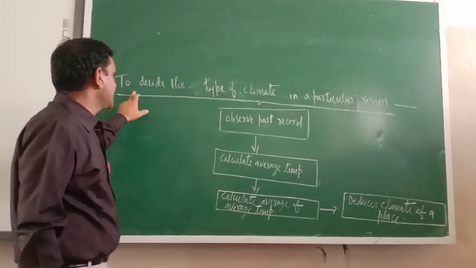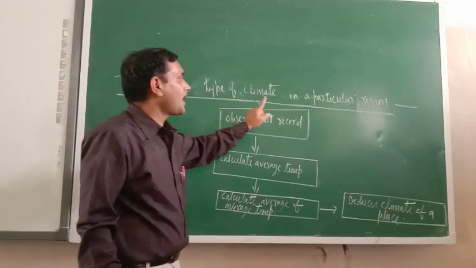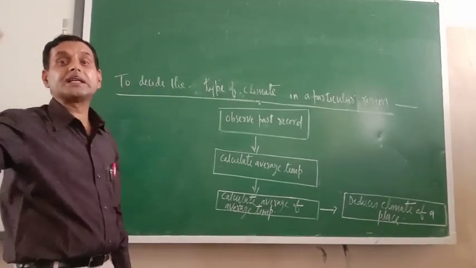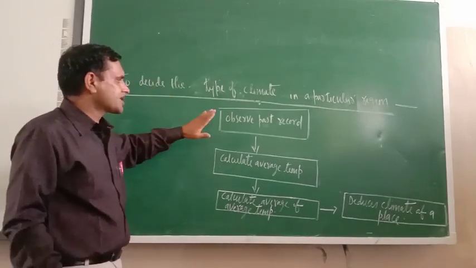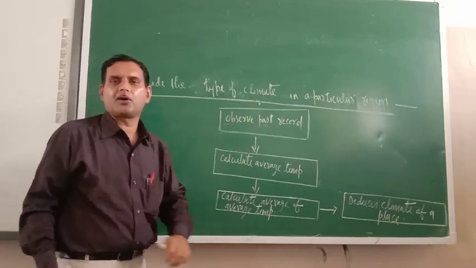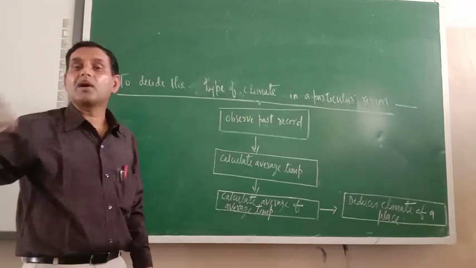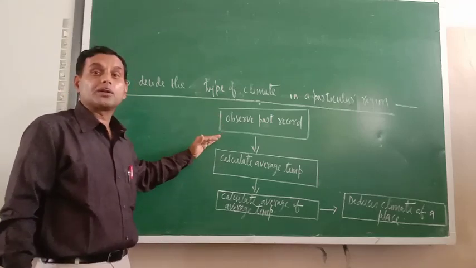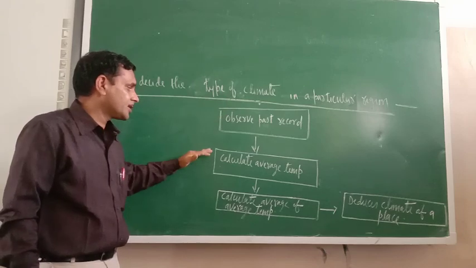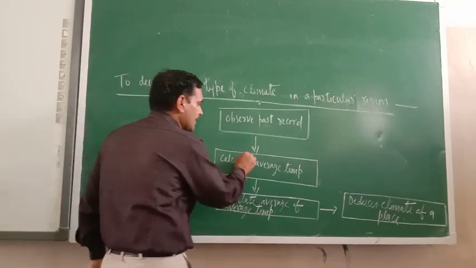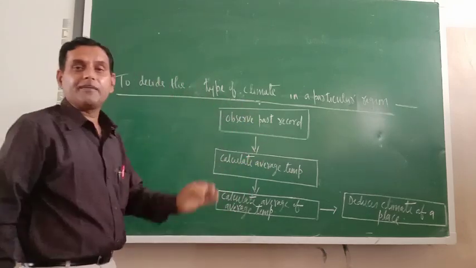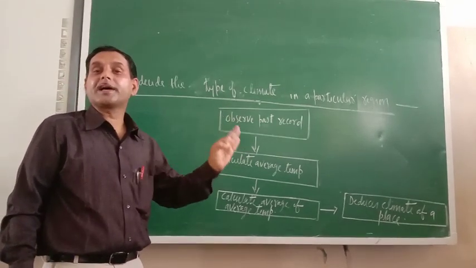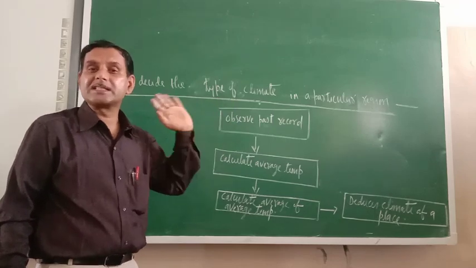The heading here is: to decide the type of climate in a particular region. How is the climate of a particular region decided? So the first step is to observe the past record, meaning in the past what the climatic condition was in that particular region. Once you know the past climatic condition, then you have to calculate the average temperature of that region. Average temperature is the most important factor to decide the climate of that particular region.